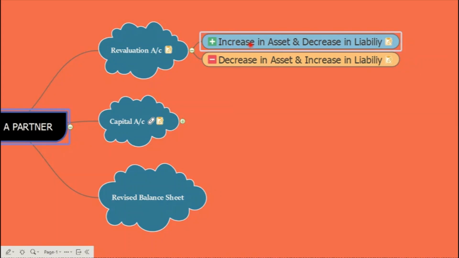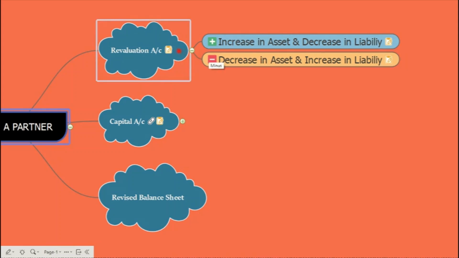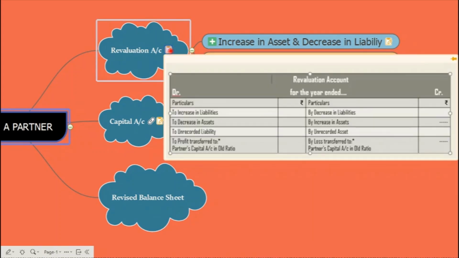This increase will give a profit to the firm, and a decrease in an asset will give a loss for the firm. Now coming to the format, you can see here the format of the revaluation account has two sides, debit and credit. So we can see here that an increase in liability, a decrease in asset, and an unrecorded liability, which of course will increase the liability of the firm, are all losses for the business, recorded on the debit side of the revaluation account.